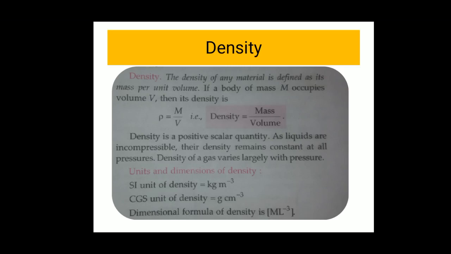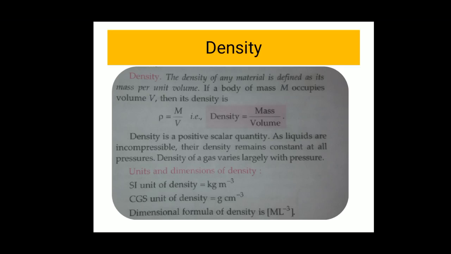If a body has a mass m which occupies a volume v, then density is mass divided by volume. Density is a scalar quantity. As liquids are incompressible, their density remains constant at all pressures. The density of a gas varies largely with pressure, because the gas occupies the space available for it.